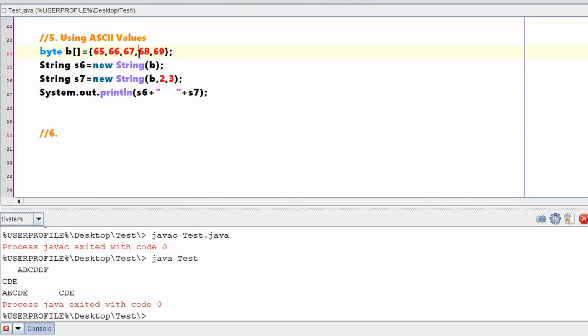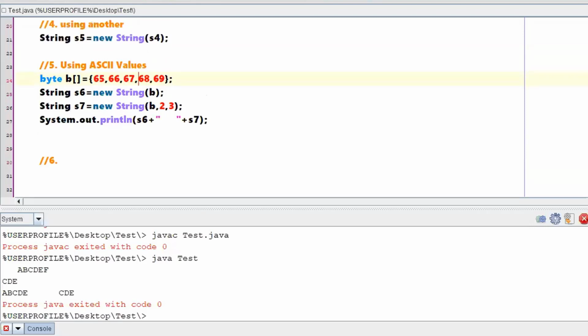Okay, sir, got a question in the chat box. Sir, is the sub range 1 comma 3 possible? It's possible. Why not? 1 means from index 1. After that, you wanted to have 3 characters. Yes. Yes, sir. Yeah, Brian.